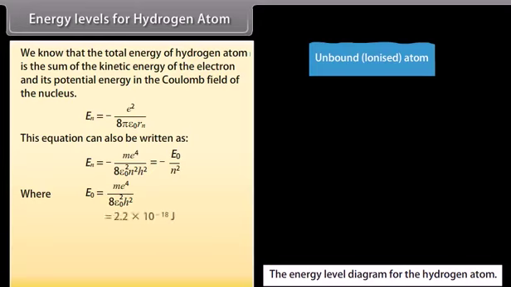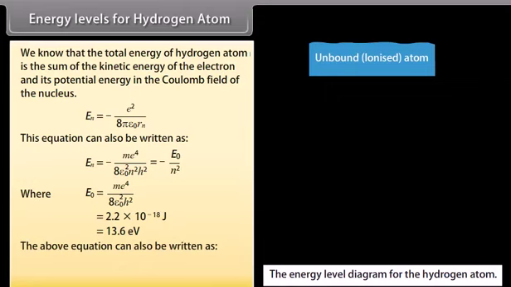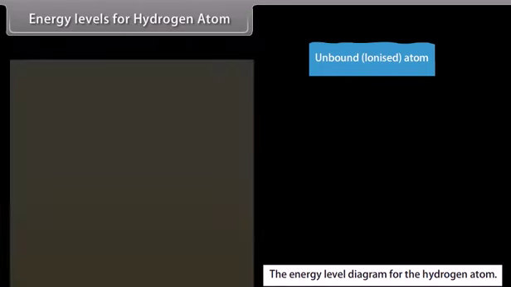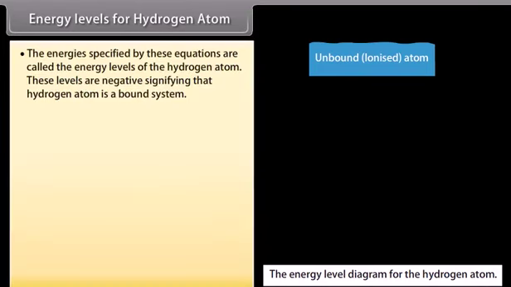E naught equals 2.2 into 10 raised to the power minus 18 joule, which is equal to 13.6 electronvolt. The above equation can also be written as E_n equals minus 13.6 upon n square electronvolt. The energies specified by these equations are called the energy levels of the hydrogen atom. These levels are negative, signifying that the hydrogen atom is a bound system.